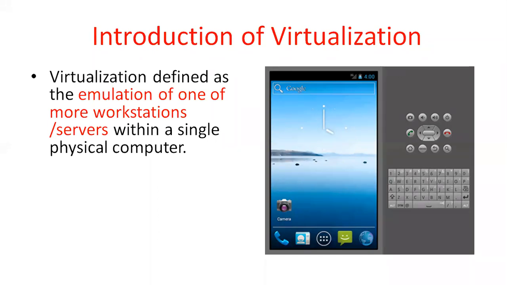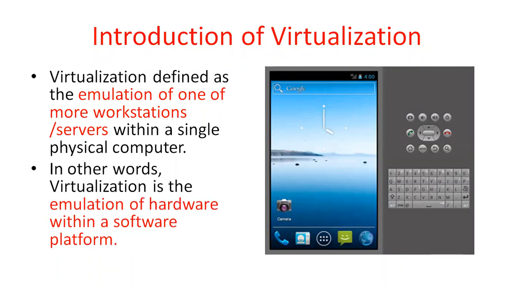Instead, in your laptop you install emulation software, which works just like a mobile phone. That is the emulation of one or more workstations or servers within a single physical computer.